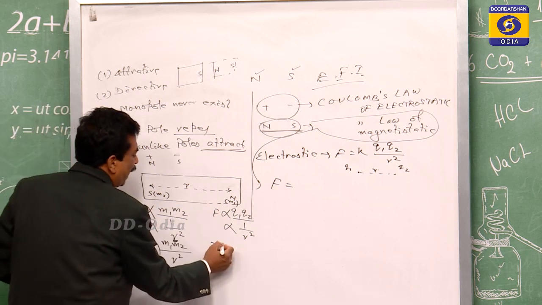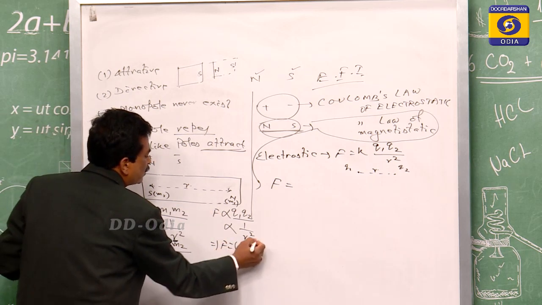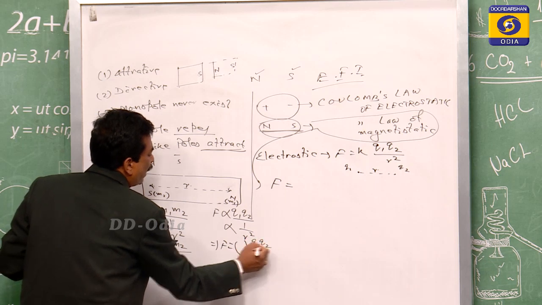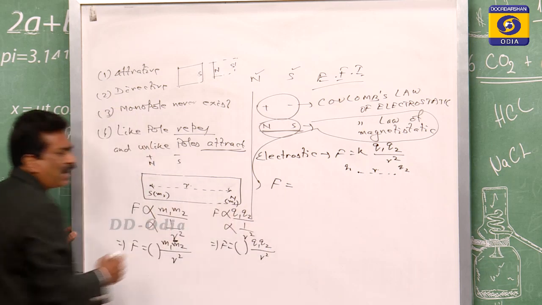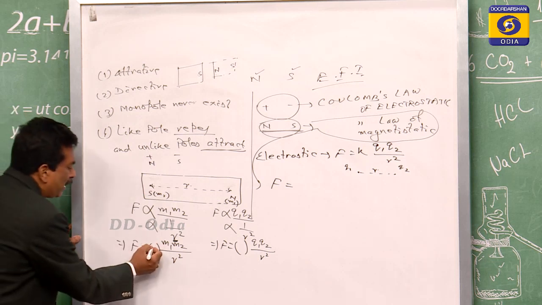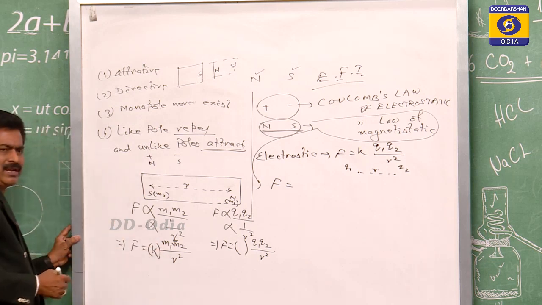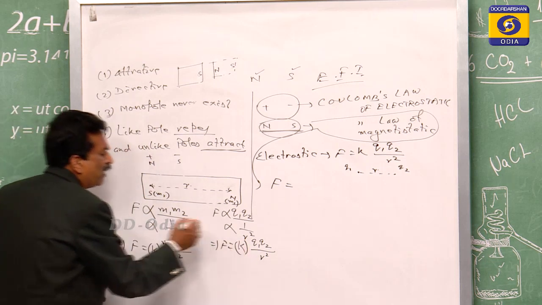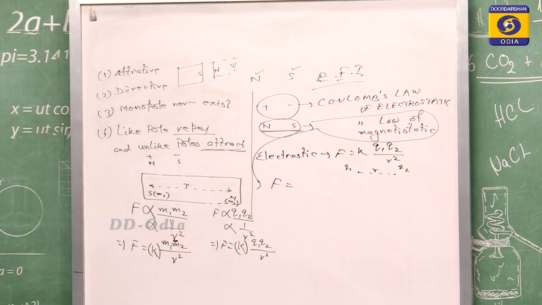Likewise, there F is equal to some constant times Q1 Q2 by r square, and that constant is k. There also the constant we have taken is k, where k is known as the proportionality constant.